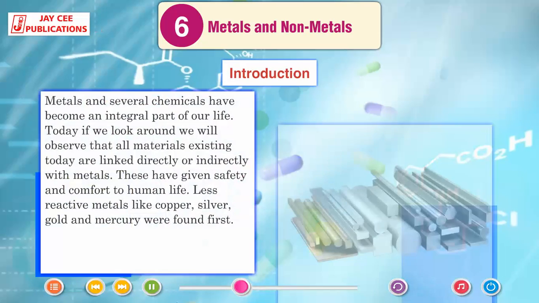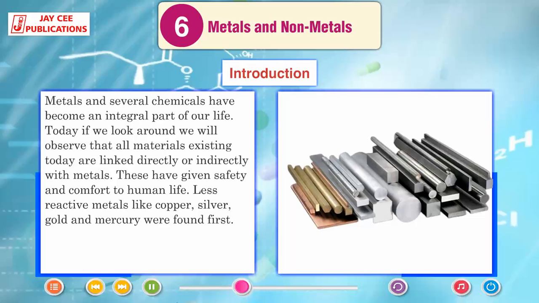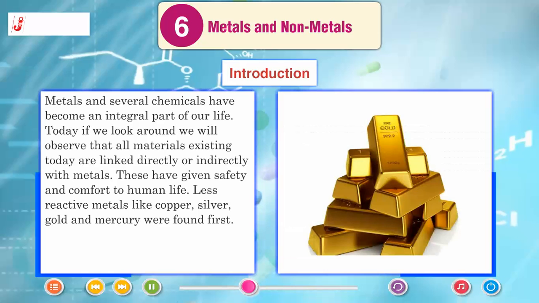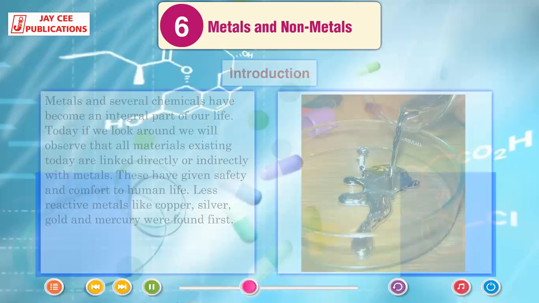Introduction. Metals and several chemicals have become an integral part of our life. Today, if we look around, we will observe that all materials existing today are linked directly or indirectly with metals. These have given safety and comfort to human life. Less reactive metals like copper, silver, gold and mercury were found first.